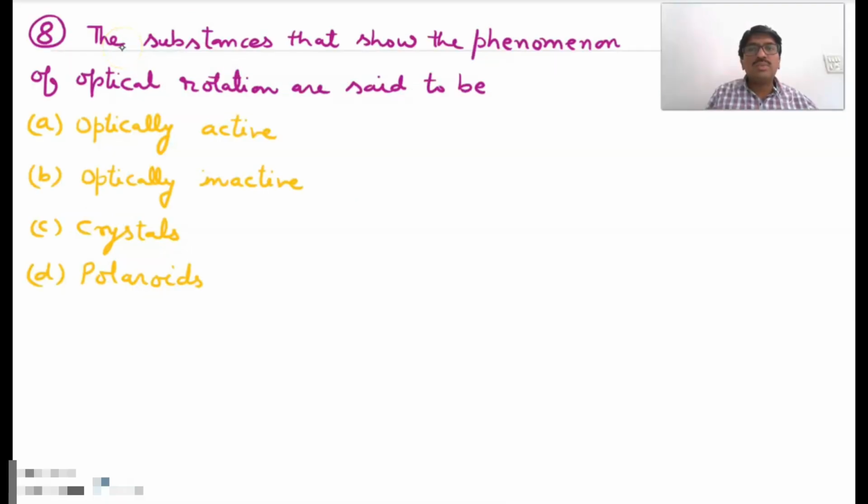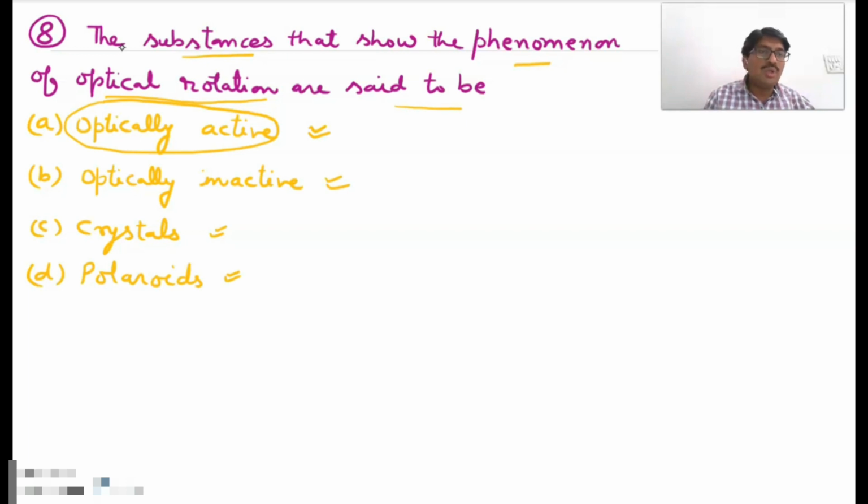The eighth question is, the substances that show the phenomenon of optical rotation are said to be. Options are optically active, optically inactive, crystals, and polarites. As per the definition of optically active substance, the first option is correct. The substances which can optically rotate the components of the light are known as optically active substances. Now we will move towards the ninth problem.